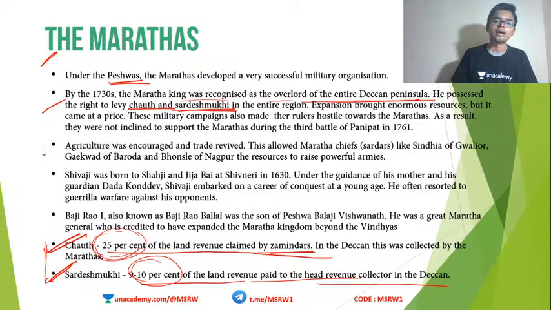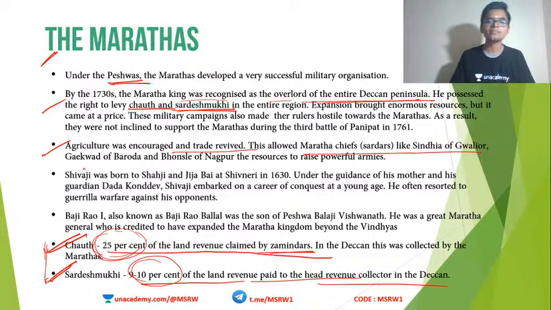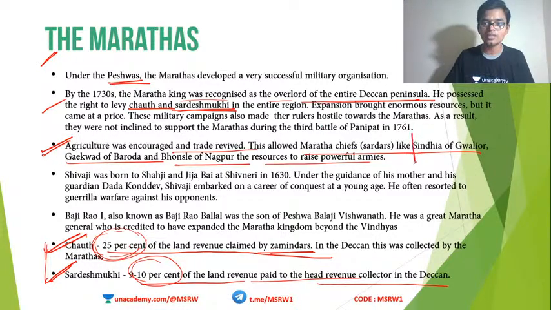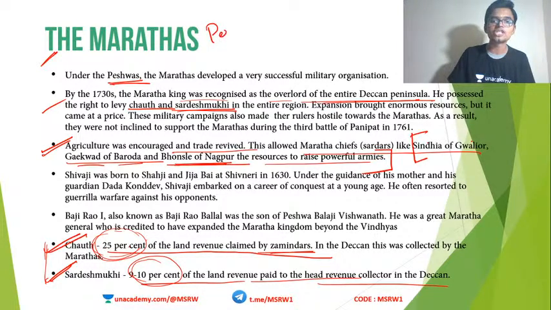Okay? Now, agriculture was encouraged and trade was revived. This allowed the Maratha chiefs like Scindia of Gwalior, Gaikwad of Baroda, Bhonsle of Nagpur, and others the resources to raise powerful armies. Okay, so in this point, what you have to study for prelims is different groups of Marathas and their region of influence. Scindia, Gwalior; Gaikwad, Baroda; Bhonsle, Nagpur; Peshwa, Pune.